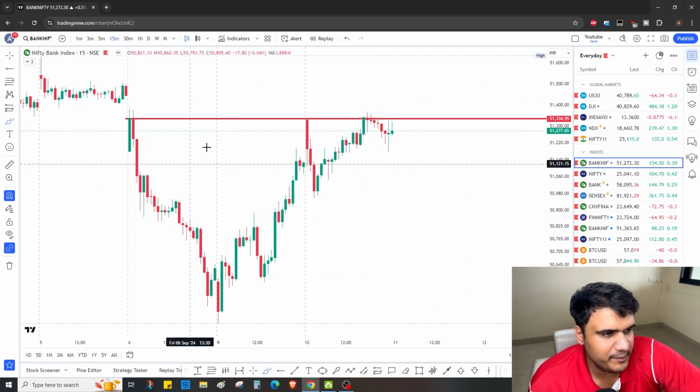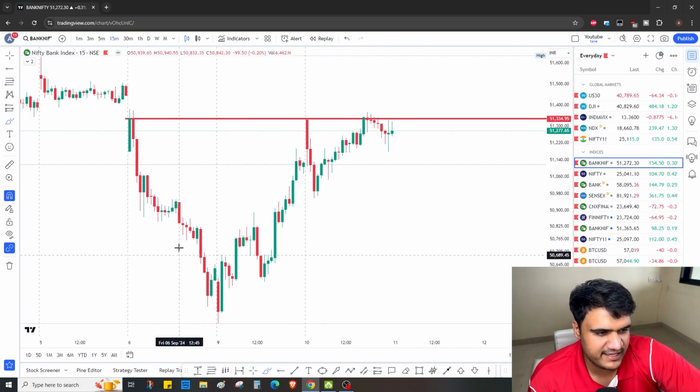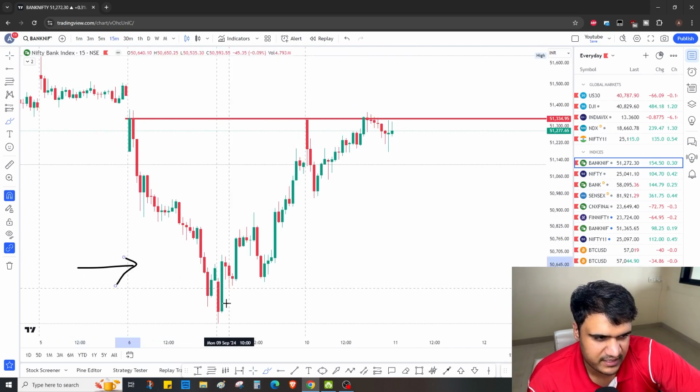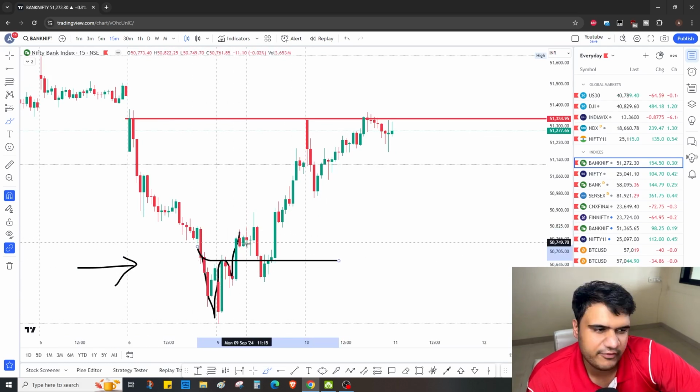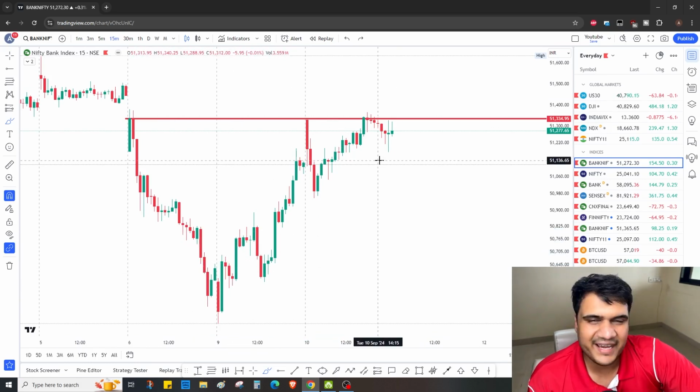Now if you want a trending expiry tomorrow, best would be if we close above this and start to move up. Okay. Now let me not only give you a bullish view, because let's say for example we spoke bearish, but the market made a bullish pattern and went up. Okay. So here we became bullish also. So let me talk some bearish things also.